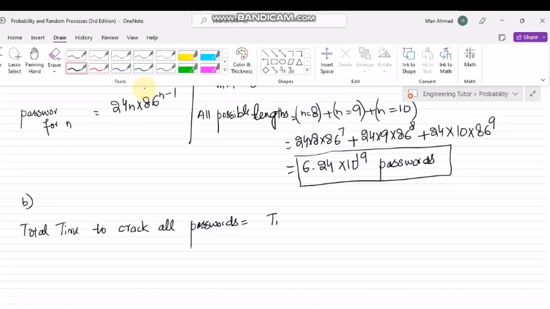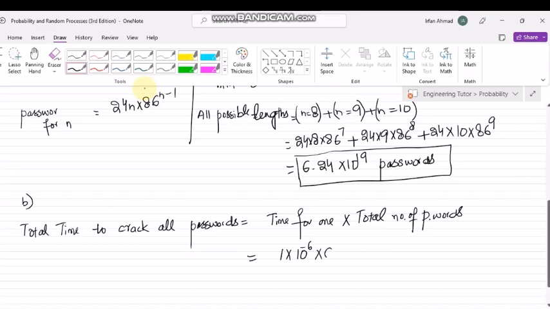So time for one password multiplied by the total number of passwords. Okay, so the time for one password is 1 microsecond, that is 1 × 10⁻⁶ multiplied by 6.24 × 10¹⁹, and now using it I will get 6.24 × 10¹³ seconds here.